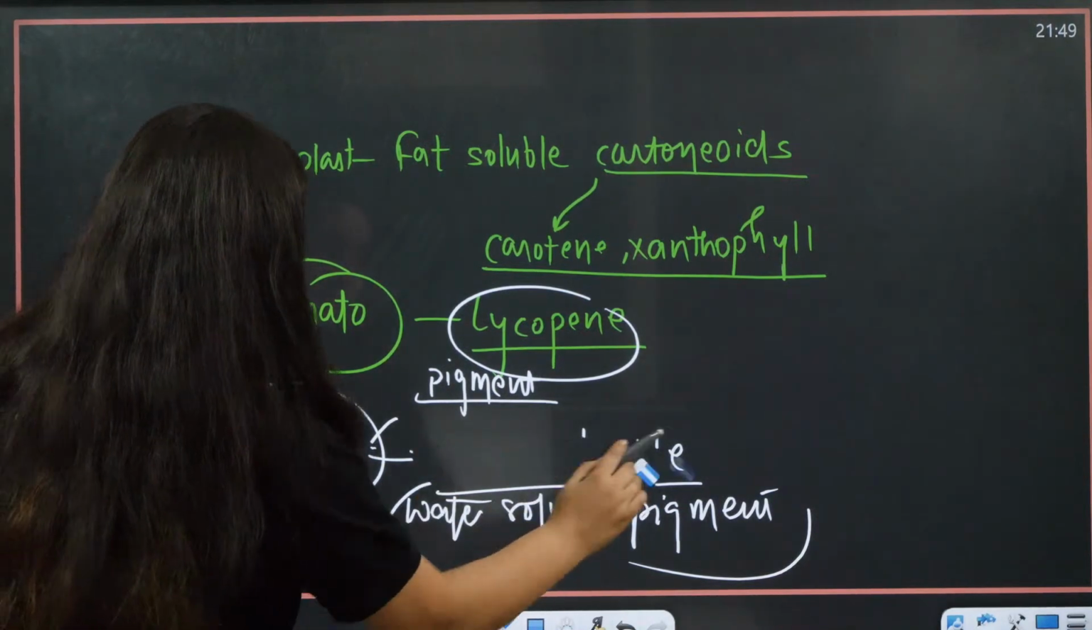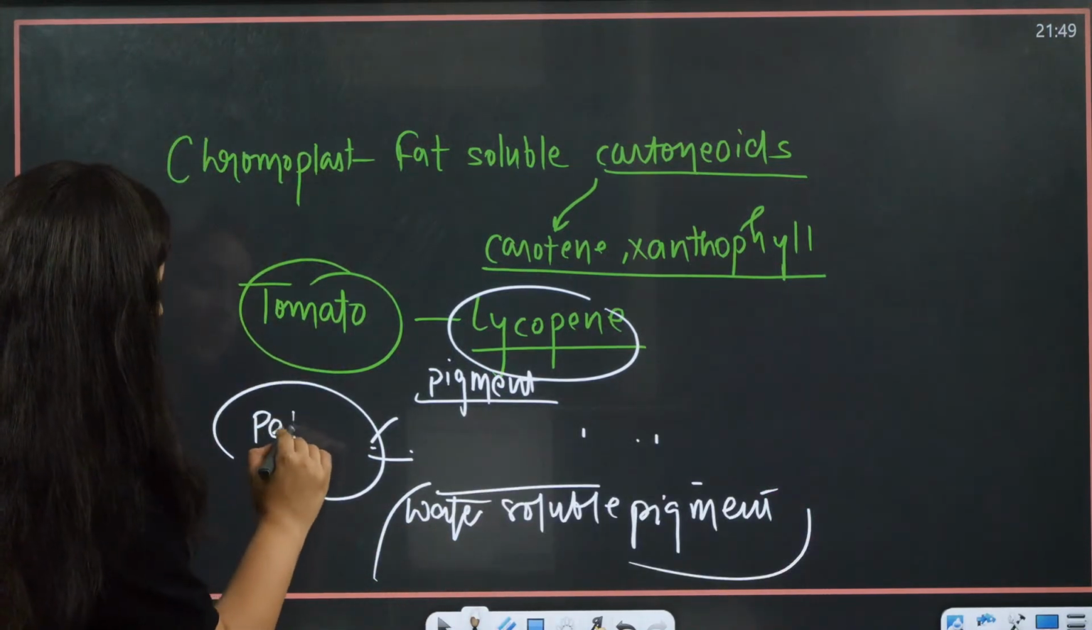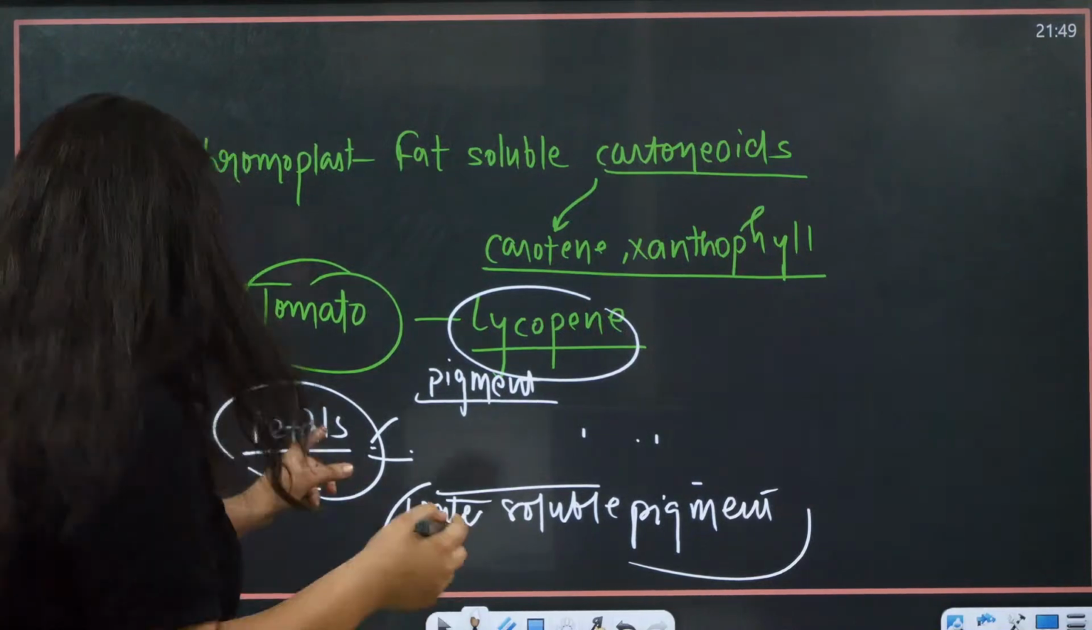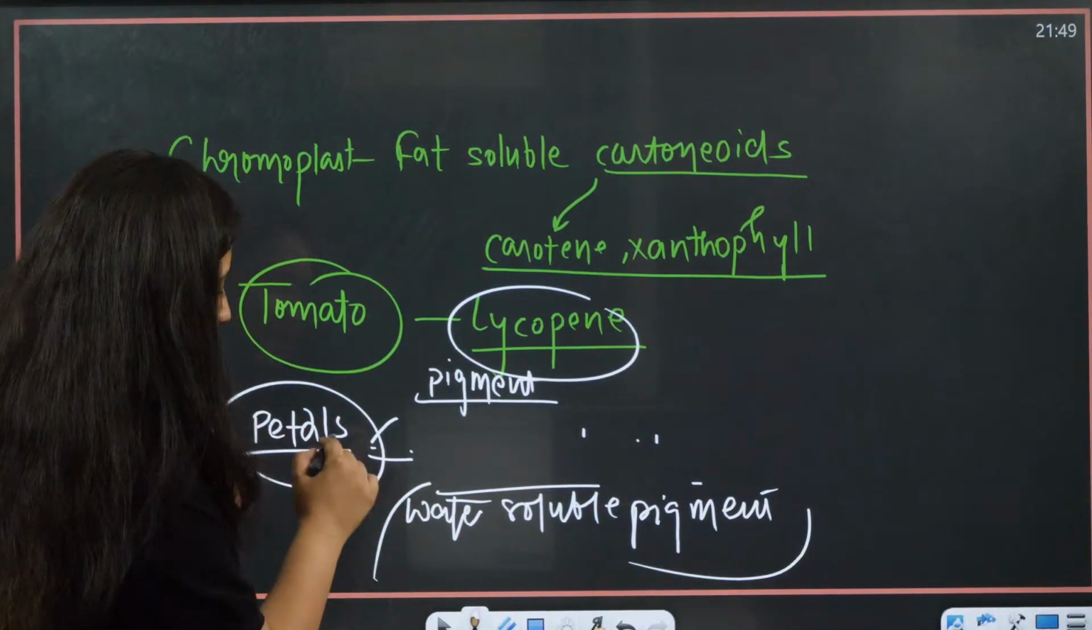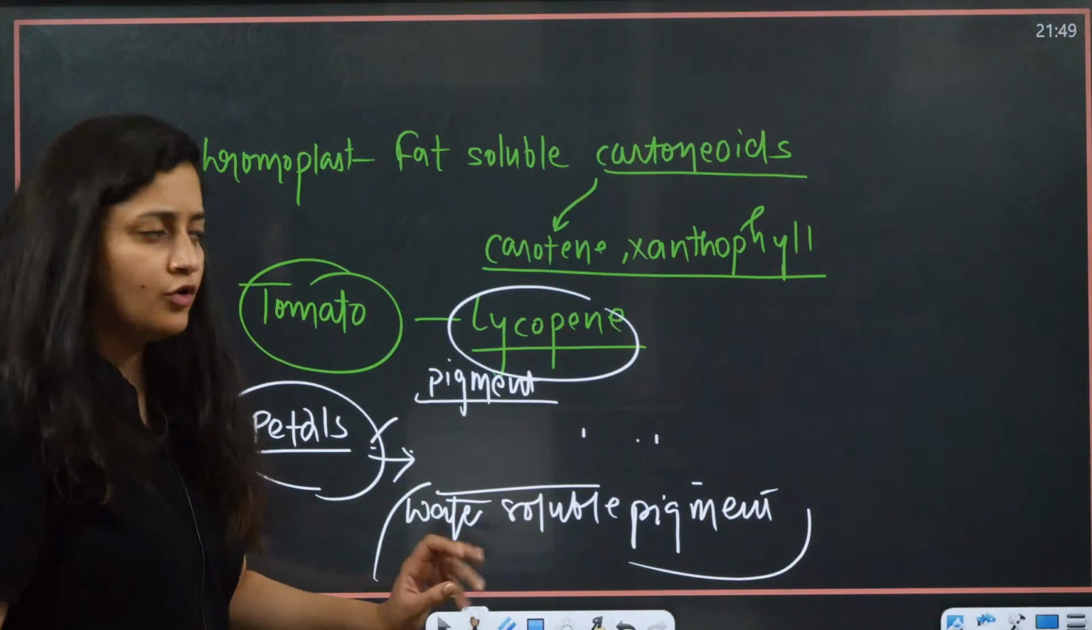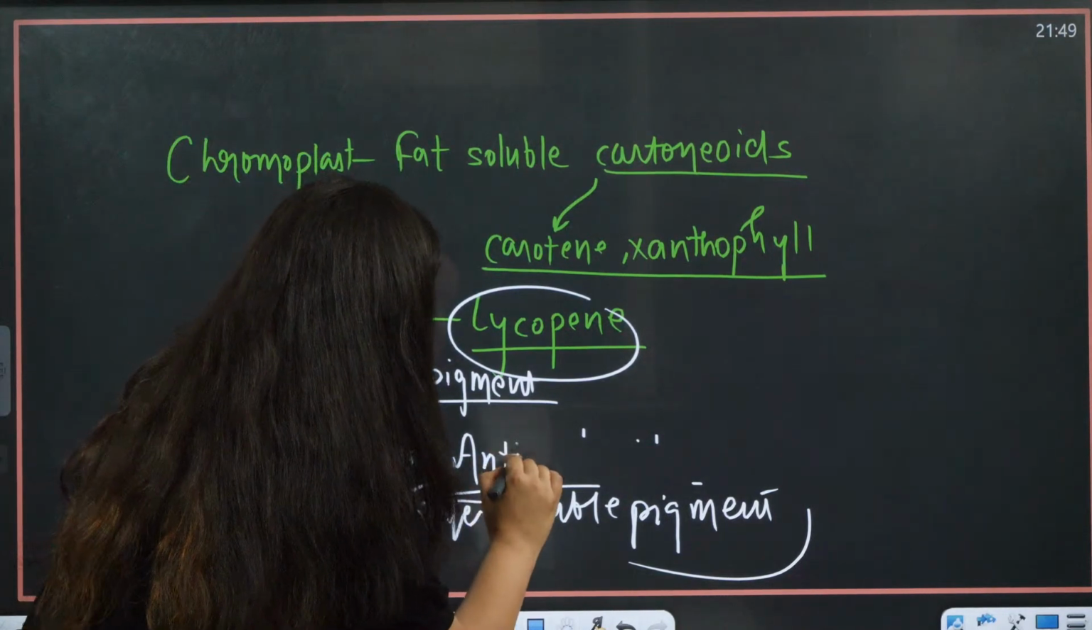Oh, just a minute. So here I am talking about the petals. Leaves are green because of chlorophyll only. But when you talk about petals, the color of the petal is because of a water soluble pigment. Again, it is also present in the chromoplast. That water soluble pigment is anthocyanin.